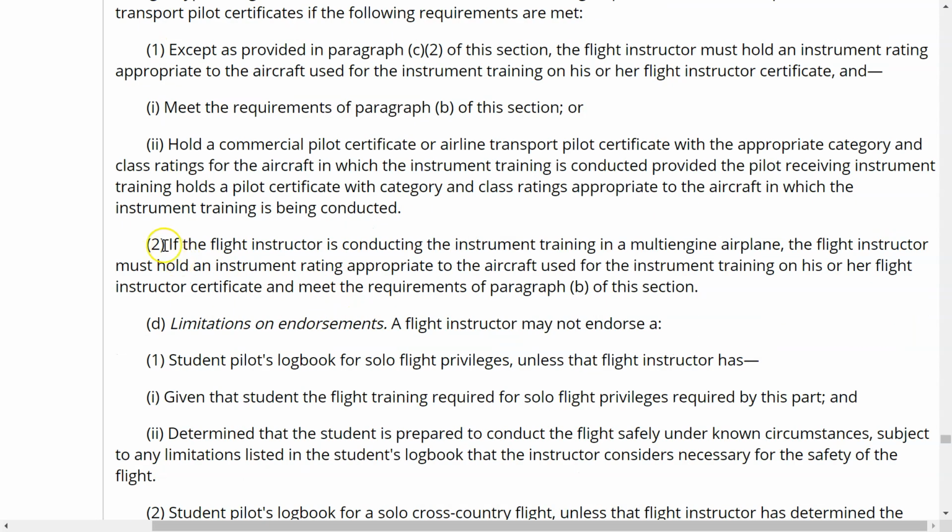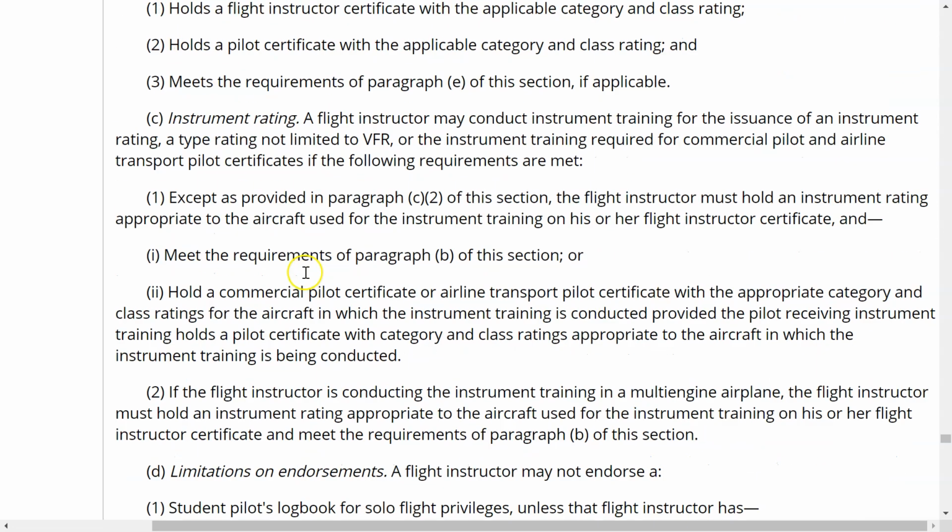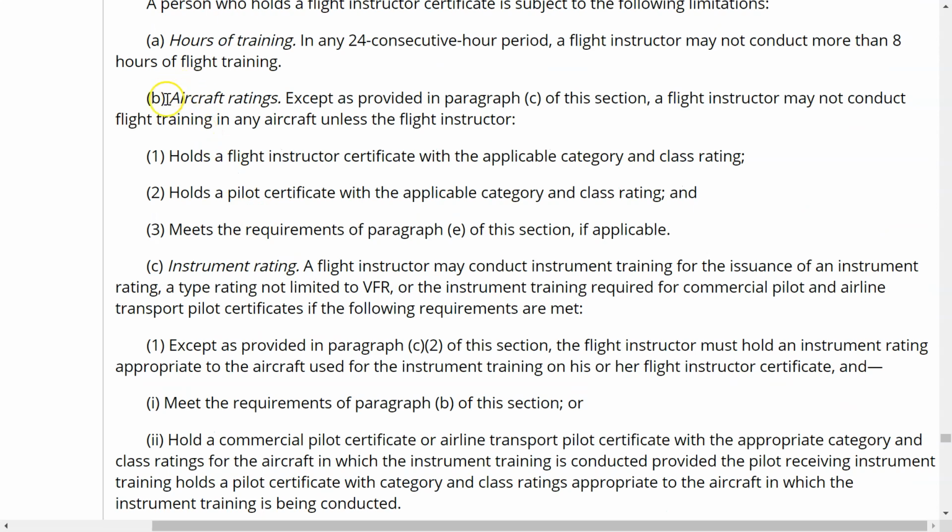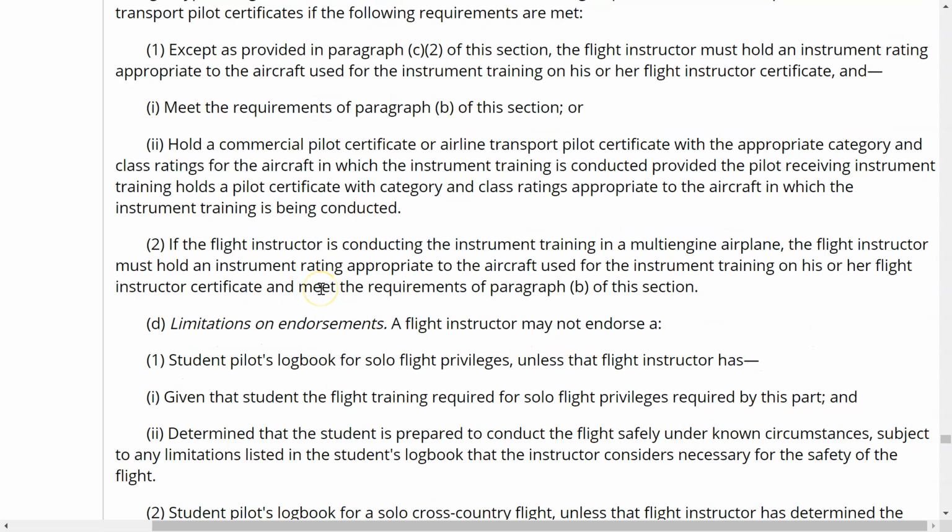Now, number 2 says, if the flight instructor is conducting the instrument training in a multi-engine airplane, the flight instructor must hold an instrument rating appropriate to the aircraft used for the instrument training on his or her flight instructor certificate and meet the requirements of paragraph B of this section, of which if we go back to B, you can see has to be appropriately rated. Okay, seems kind of redundant, but they put it in there for a reason to make sure they cover all their grounds, and they is the FAA.